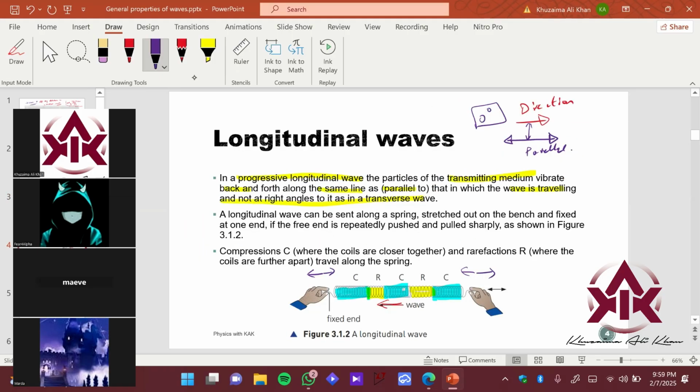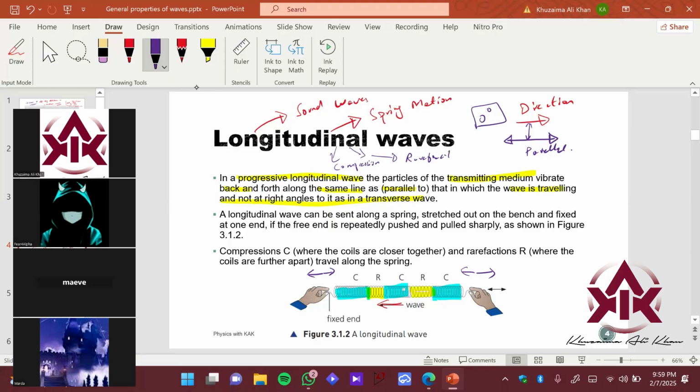And where can you find it? You can find it in sound waves, and in any spring motion. So these are the practical applications of longitudinal waves. Now, a longitudinal wave always consists of two parts: a compression and a rarefaction.